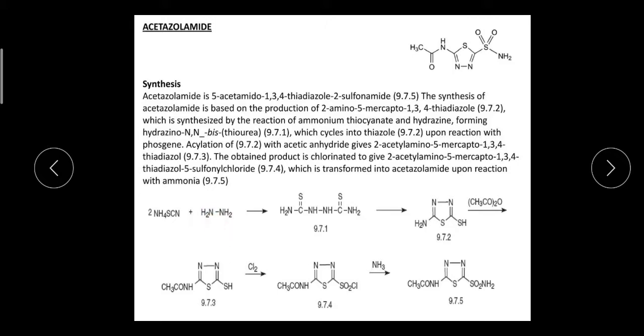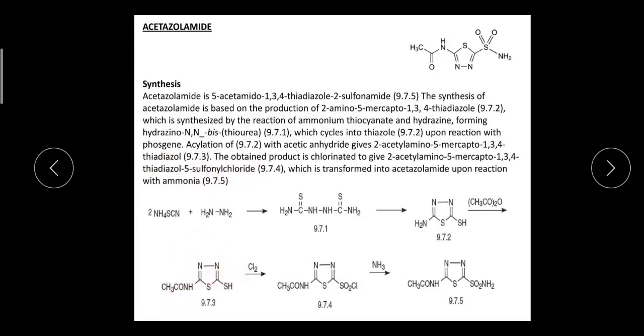On reaction they form the N,N'-bis thiourea. Bis means two similar groups are present, thiourea, and this is cyclized to this ring. And this ring, upon reaction with phosgene, and then acylation with acetic anhydride, gives 2-acetylamino-5-mercapto-1,3,4-thiadiazole. This is the compound.